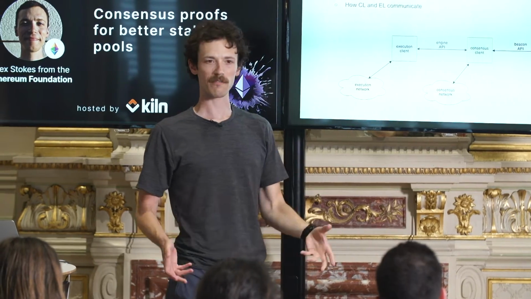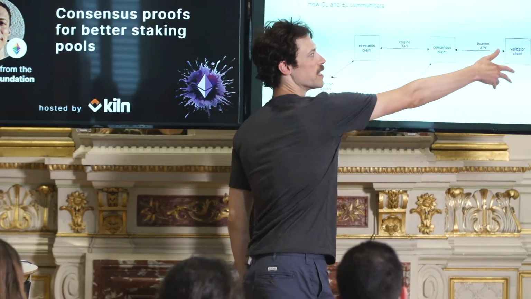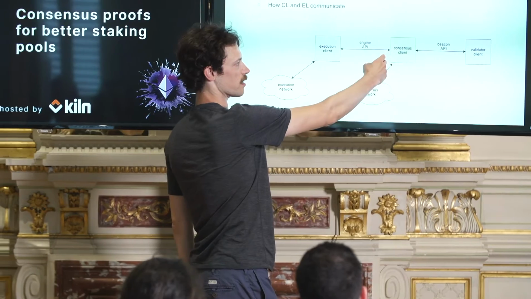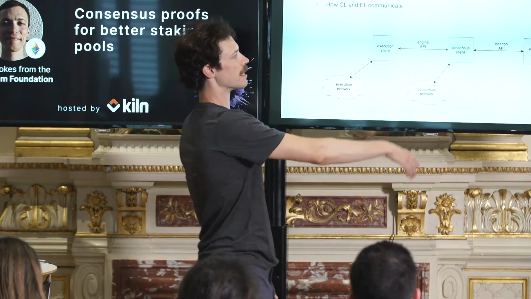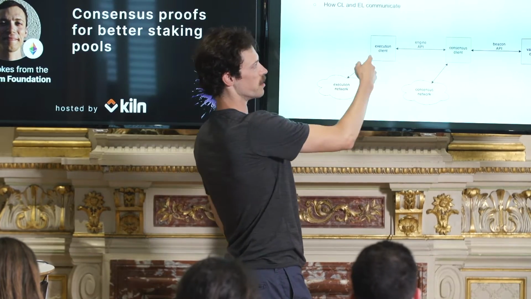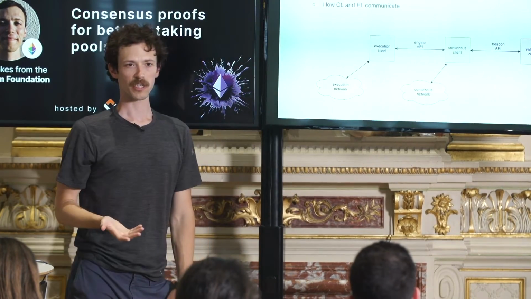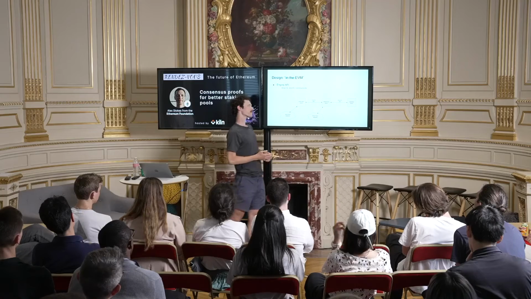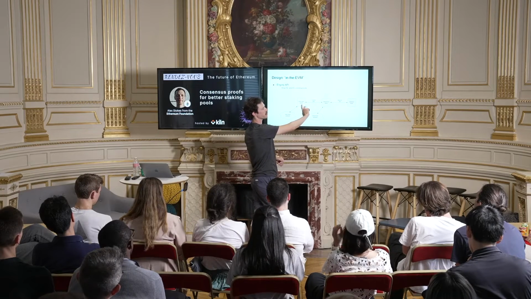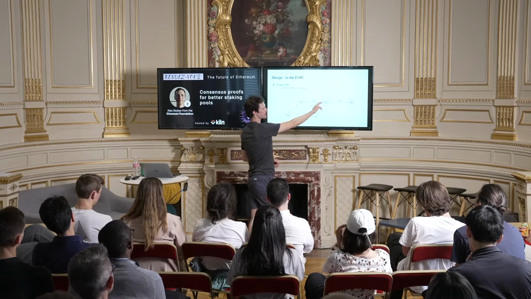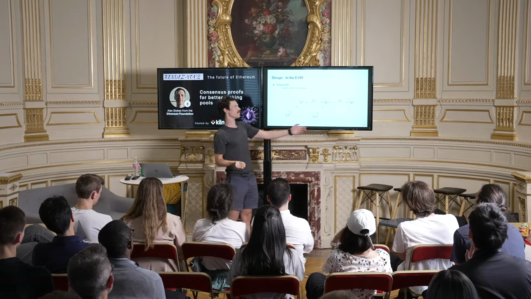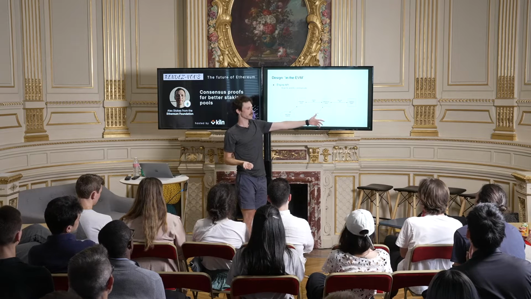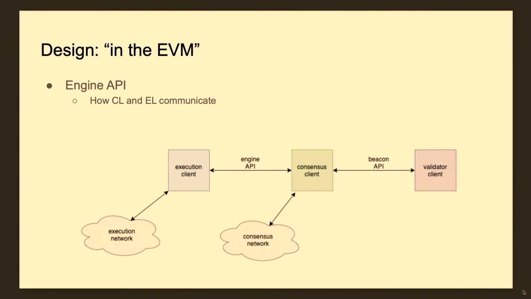So when you actually go to run the software, this is the thing that's holding your staking keys. This is the thing that's managing the beacon state and reorgs on the beacon chain and all of this. And then this would be the thing verifying the execution, whatever's in the block. The important bit here is that there are these APIs that connect all these pieces. And they're here because the idea is, again, you could have different implementations of the consensus client interact with different implementations of the execution client, and they should all work together.